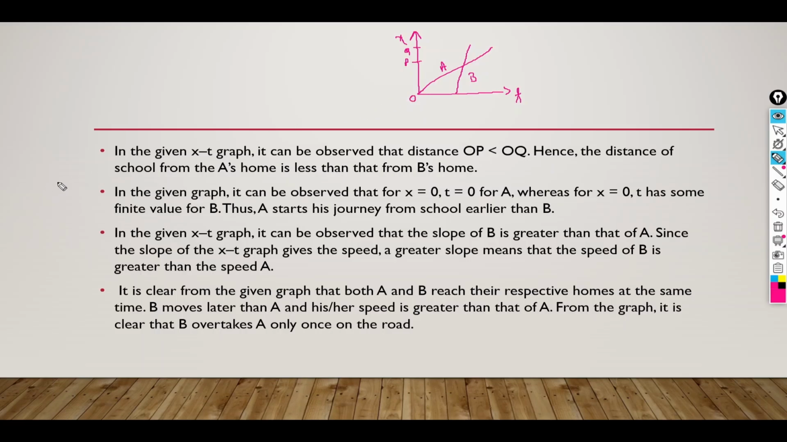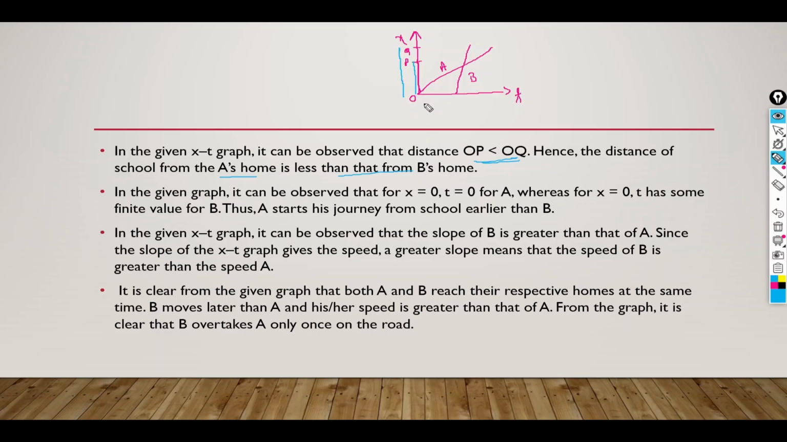So in the first case, in the given distance-time graph, we can observe that the distance OP, this length from O to P, is less than OQ. So OP is less than OQ. Hence the distance of the school from A's home is less than that of B's home. Clear?